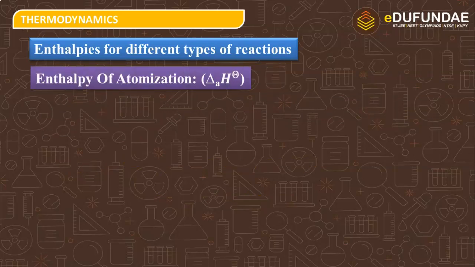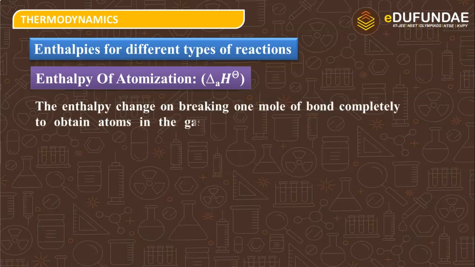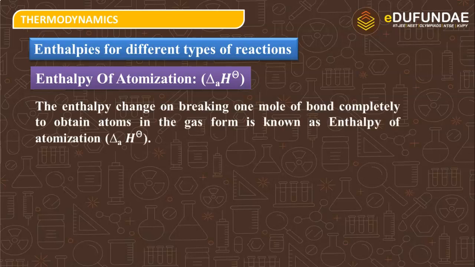Next is enthalpy of atomization. Enthalpy of atomization, that means here we are carrying out atomization, the enthalpy change involved in converting a molecule into atoms is known as enthalpy of atomization. So the definition is the enthalpy change on breaking 1 mole of bond completely to obtain atoms in the gas form is known as enthalpy of atomization, and that is denoted by delta A H naught.